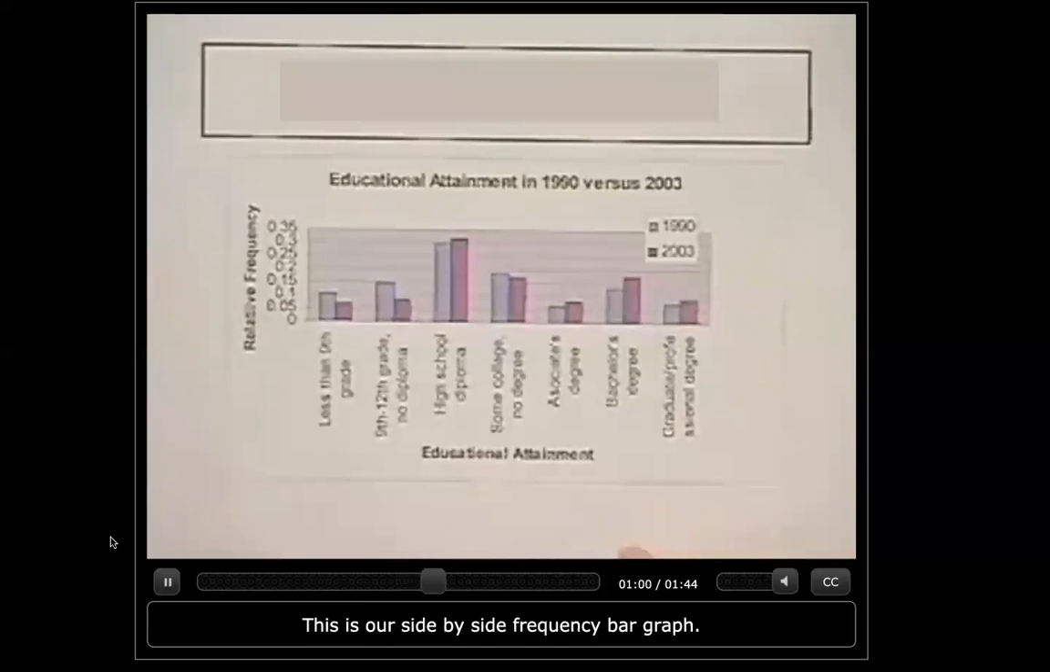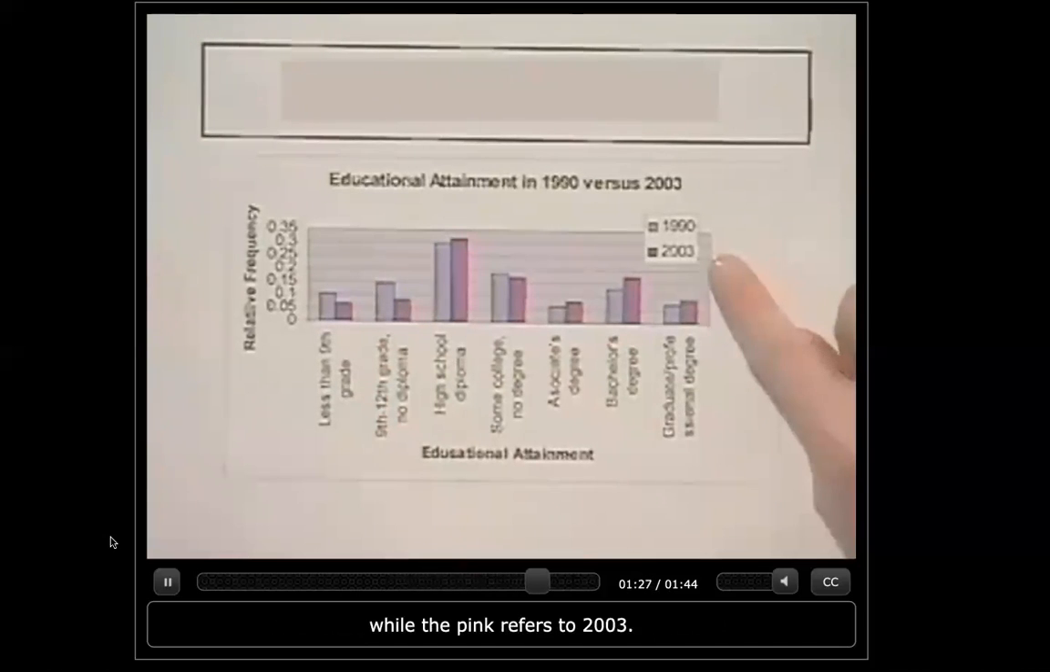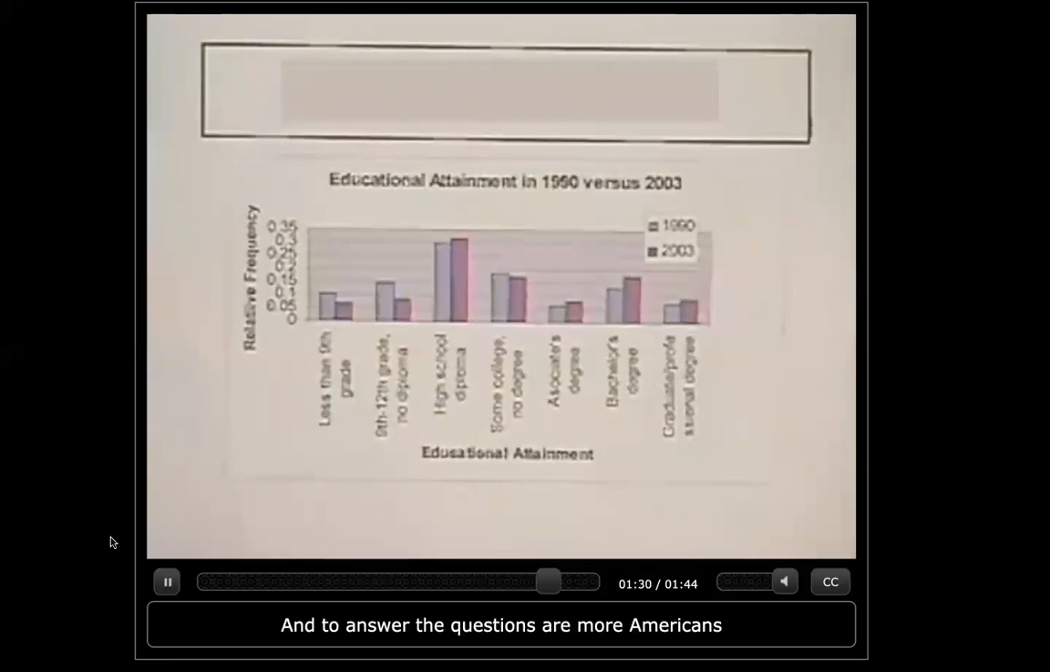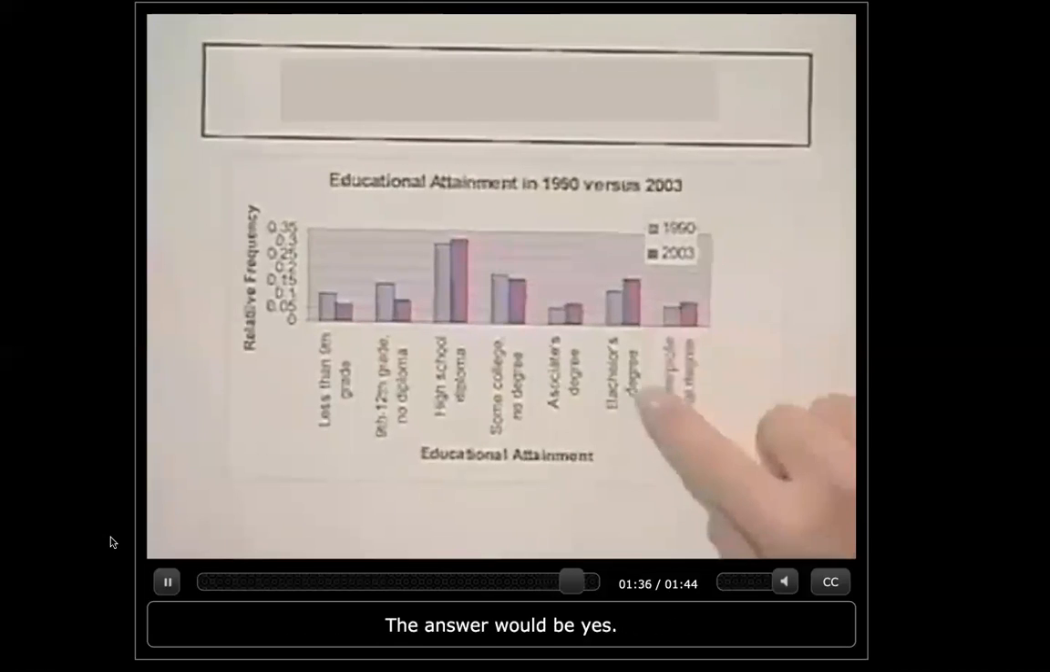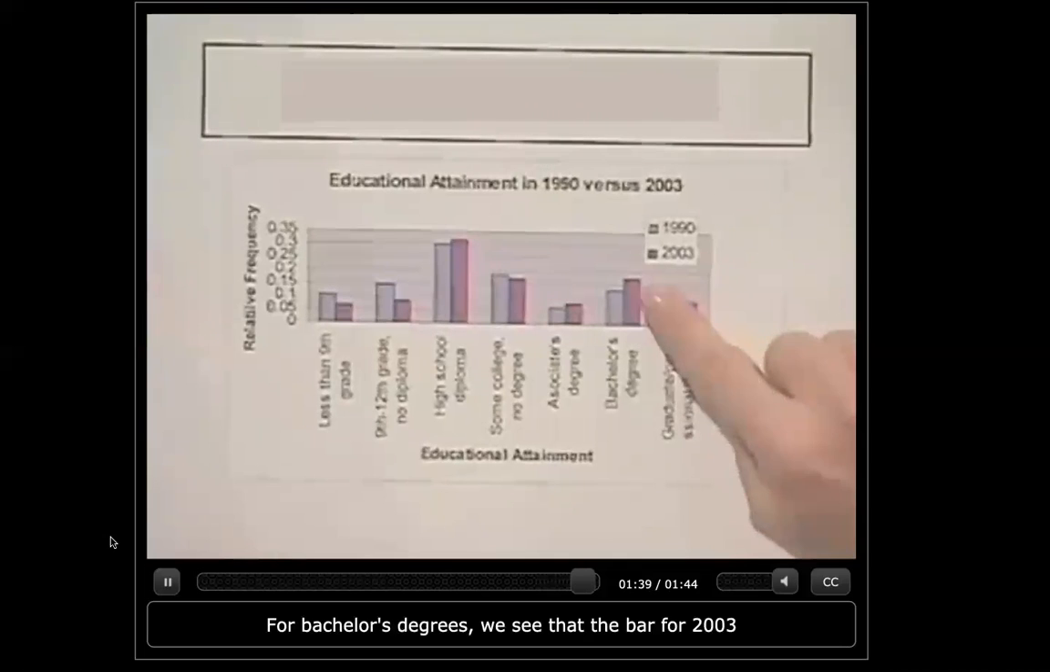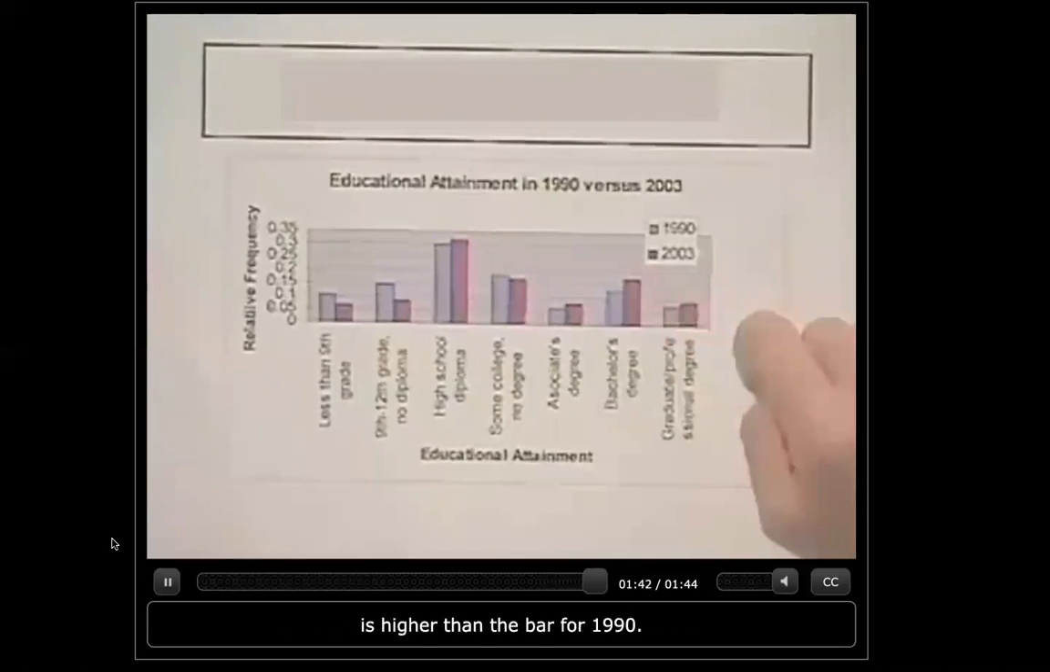This is our side-by-side frequency bar graph. Notice the educational attainment along the x-axis. Along the vertical axis, or the y-axis, we have the relative frequencies that we calculated in the previous table. The purple stands for the relative frequencies for those persons getting their education in 1990, while the pink refers to 2003. And to answer the question, are more Americans earning bachelor's degrees? The answer would be yes. For bachelor's degrees, we see that the bar for 2003 is higher than the bar for 1990.